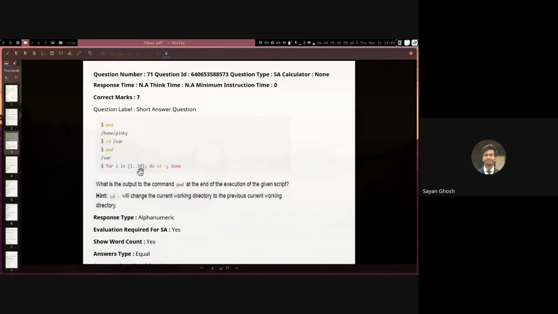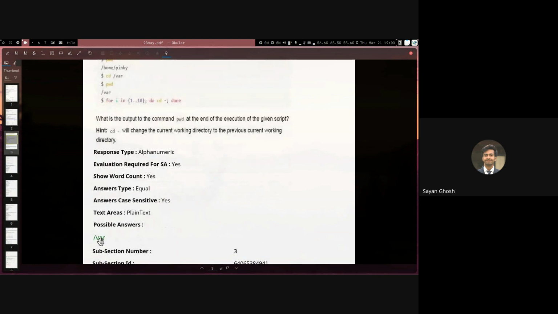So if I'm doing it 10 times, the 10th time, which is an even number, it will again come back to where. So after this loop is done, what is the current directory? That is the question. Because we are doing it an even number of times, we come back to where itself. So the answer here is where. Hope this one is clear. If this was, let's say, 1 dot dot 9 or 2 dot dot 10, in that case the answer would be Pinky, because we would be doing it an odd number of times.